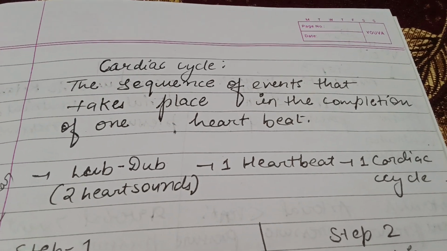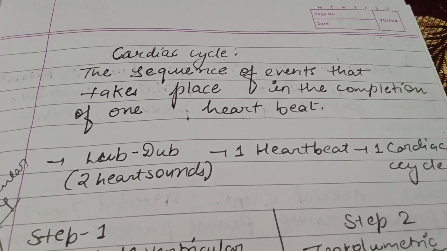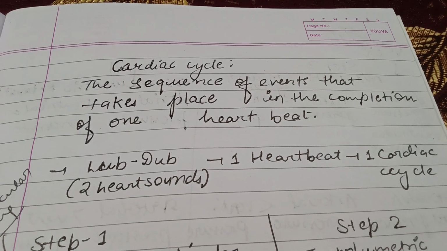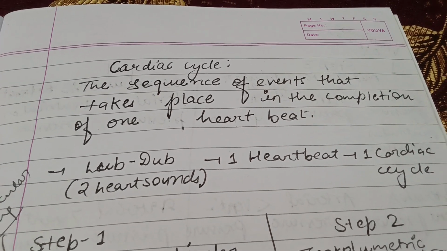Hello student, today we are going to clear doubts about the cardiac cycle. Basically, the cardiac cycle is the sequence of events that takes place in the completion of one heartbeat, and in one heartbeat there are two sounds, lub and dub. It's not dhak dhak, please note it.